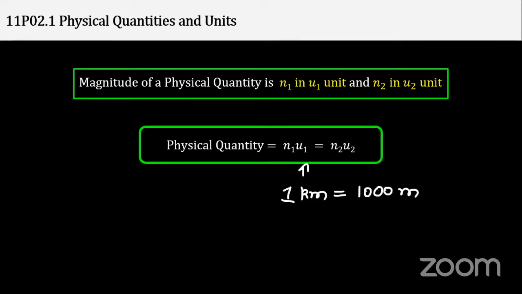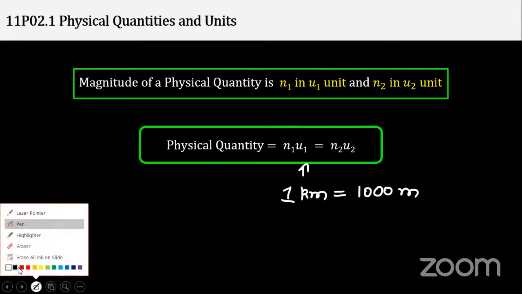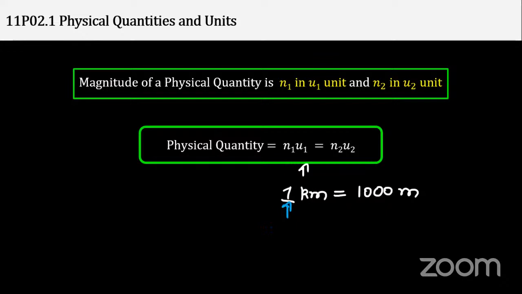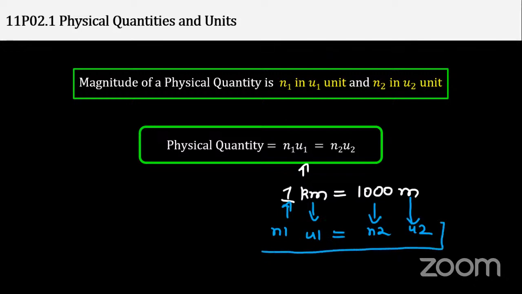If I segregate the things here for more proper understanding, 1 is the N1, kilometer is the U1, which is equal to 1000, the N2, and meter is U2. So we can say N1 U1 equals N2 U2, which is clear. I hope you got a clear understanding of this.